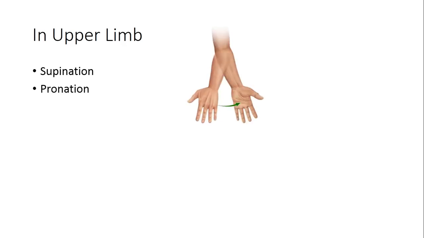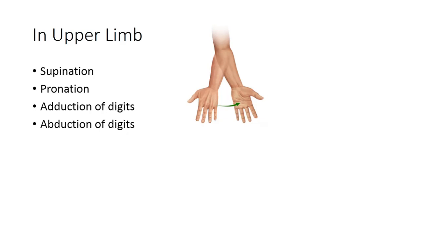Inward turning is medial rotation, outward turning is lateral rotation as shown in this photograph. Now in case of upper limb there are some different movements, supination and pronation. These are the movements of forearm, in which palm faces forward in case of extended elbow, and in semi-flexed elbow palm faces upwards in case of supination. In case of pronation, which is just opposite to that of supination, the palm faces backwards in extended elbow and downwards in semi-flexed elbow.